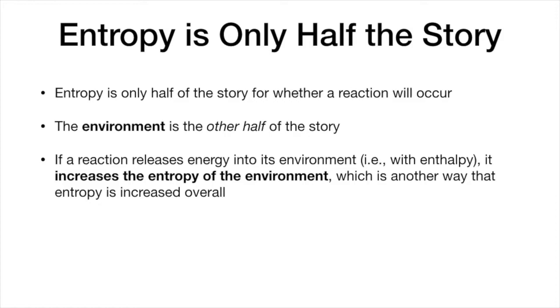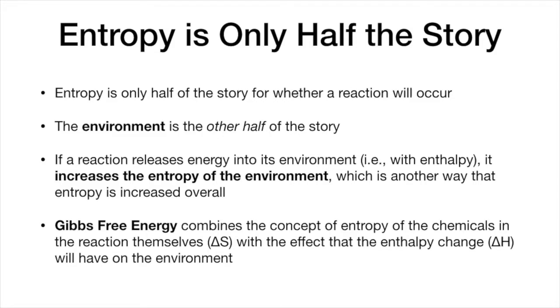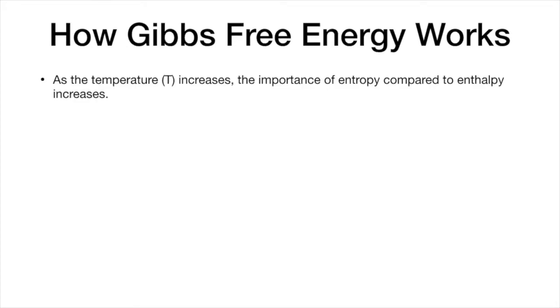Okay, and so that's another way that entropy of the system is increased overall. So Gibbs free energy combines the concept of entropy of the chemicals in the reaction themselves, that was delta S, with the effect that the enthalpy change, the delta H, will have on the environment. So basically how Gibbs free energy works is that as the temperature increases, the importance of entropy compared to enthalpy